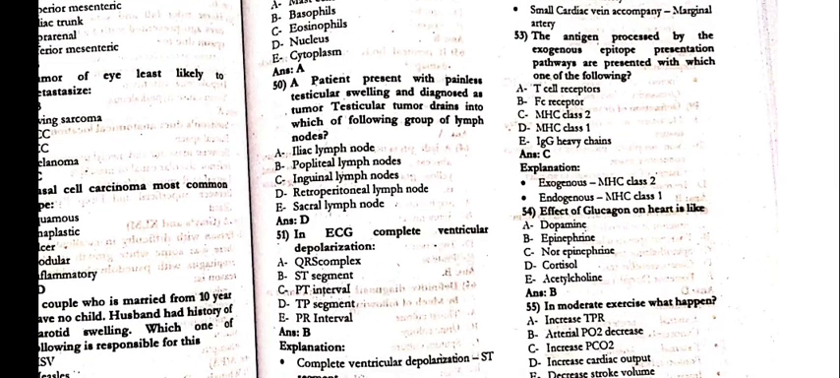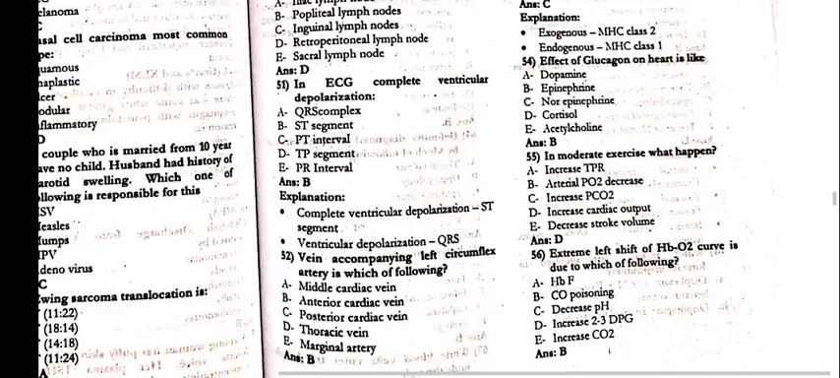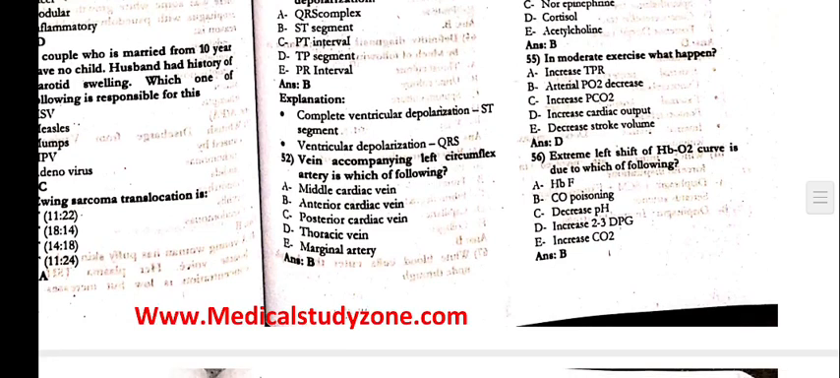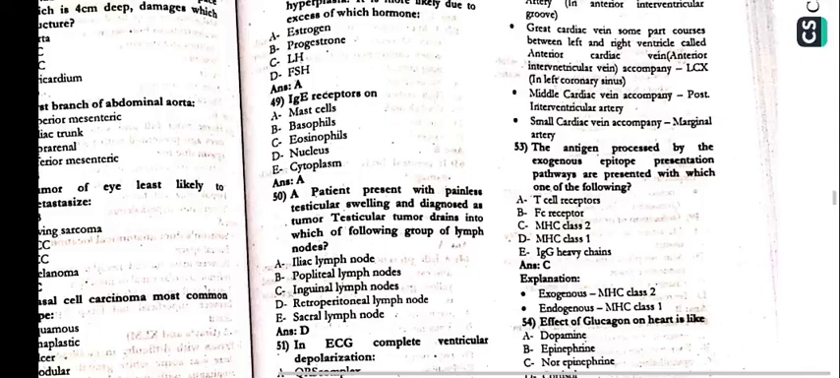50. The patient presents with the painless testicular swelling and diagnosis the tumor. Testicular tumor drains into which of the following group of the lymph nodes? That is the retroperitoneal lymph nodes. 51. In ECG, complete ventricular depolarization is the ST segment. 52. The vein accompanying left circumflex artery is which of the following? That is the anterior cardiac vein.